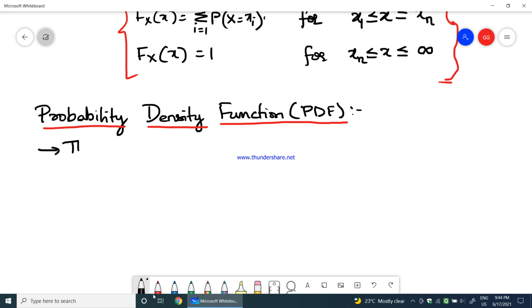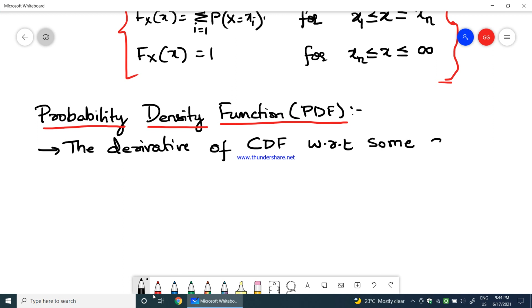The derivative of the cumulative distribution function with respect to some dummy variable, which is also a random variable, is called the probability density function.